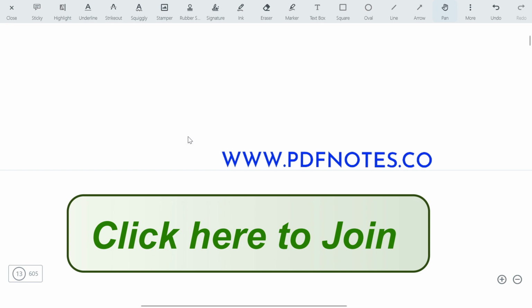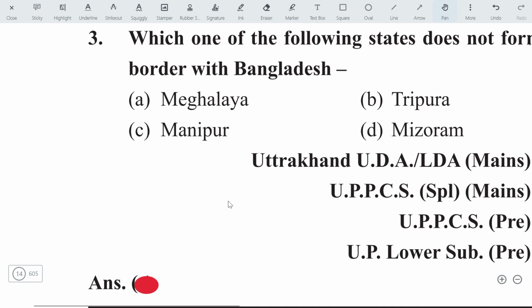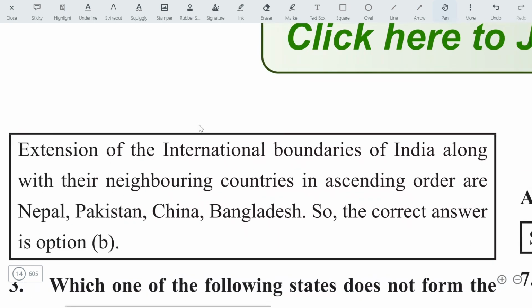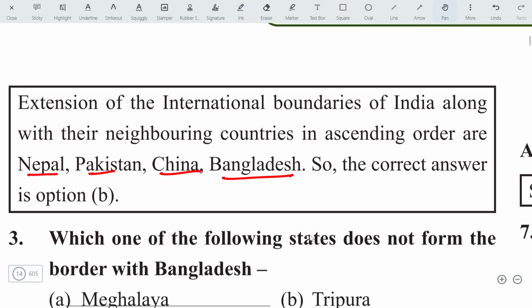So here we have the explanation. See the explanation: Nepal, Pakistan, China, and Bangladesh. You must remember this order. Let's move on to the next question.